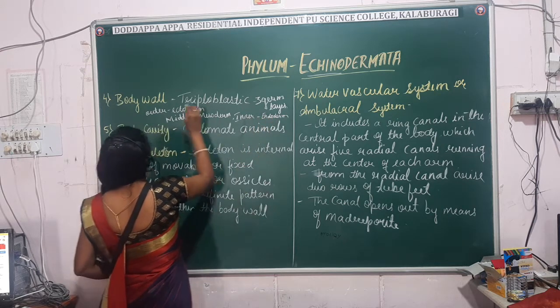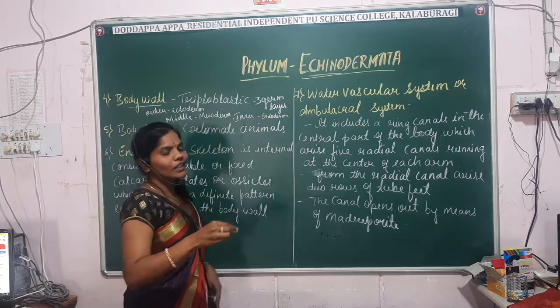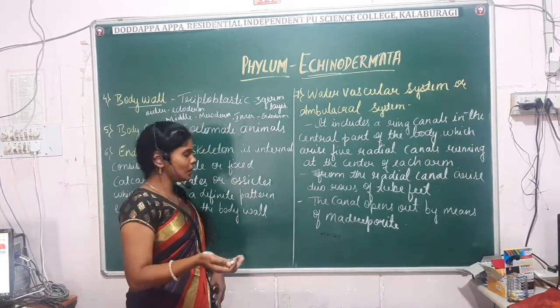So echinoderms are triploblastic animals with the 3 germ layers.